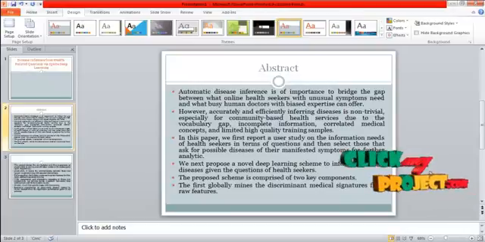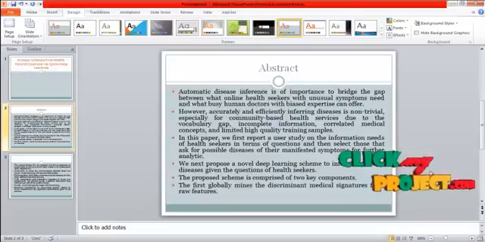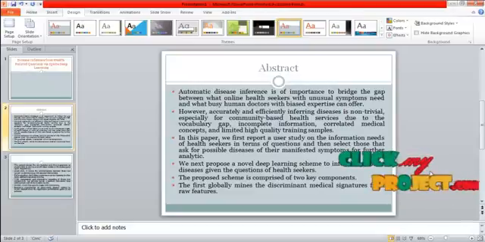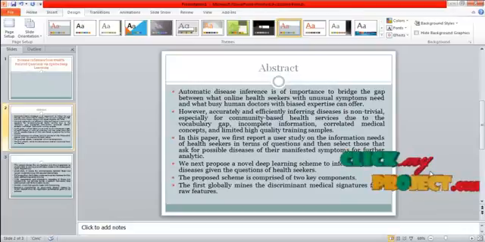However, accurately and efficiently inferring disease is non-trivial, especially for community-based health services, due to the vocabulary gap, incomplete information, correlated medical concepts and limited high-quality training samples. In this paper, we first propose a user study on the information needs of health seekers in terms of questions, and then select those that ask for possible disease of their manifested symptoms for further analytics.